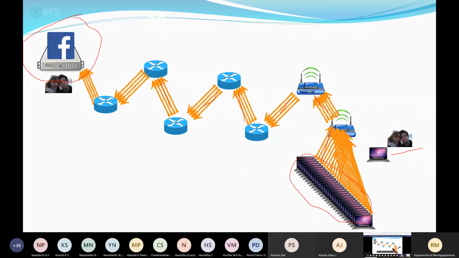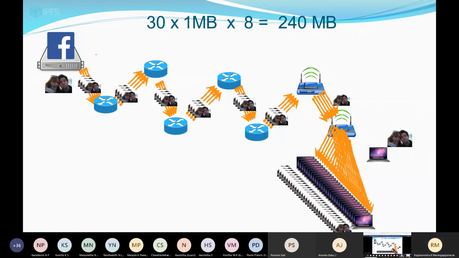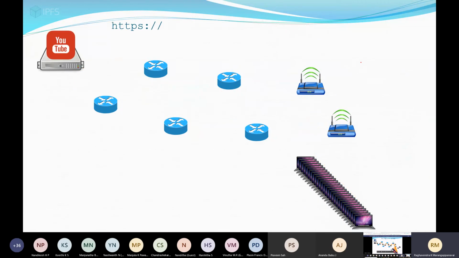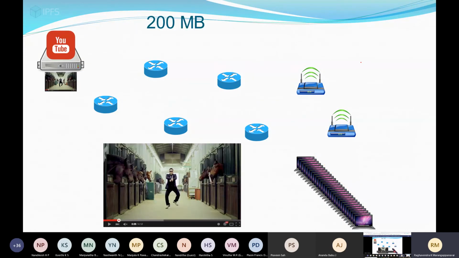So consider there are 30 systems, and they have to download 1 MB through 8 routers. So it is equal to 240 MB of data. Now this shows the Gangnam Style video.